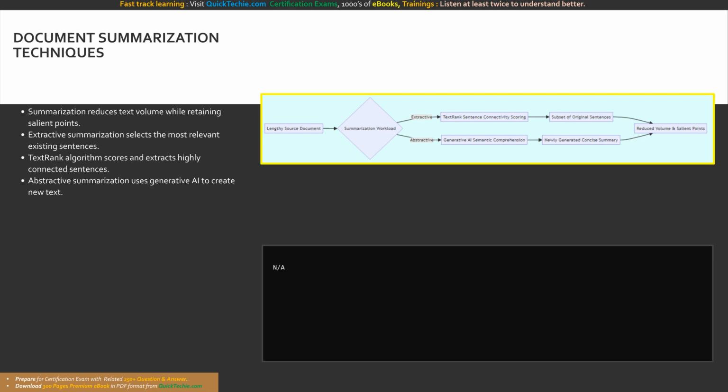Instead of just picking existing sentences, an abstractive model deeply comprehends the semantic context of the entire document and generates completely new, original language to summarize the key themes. This is highly effective for generating executive briefs or concise bullet points from massive, multi-page reports.